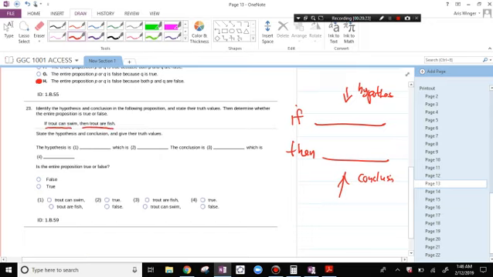And here we're talking about truth tables. So if you have P implies Q, if P is true and Q is true, then the whole statement together is true. The hypothesis is that trout can swim, which is true. The conclusion is trout are fish. That is true. That makes the entire proposition true.